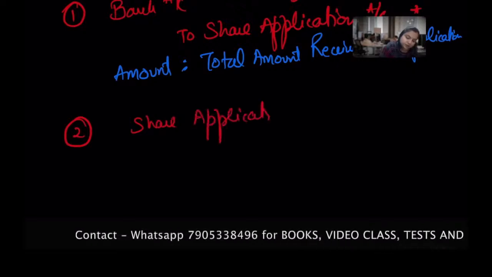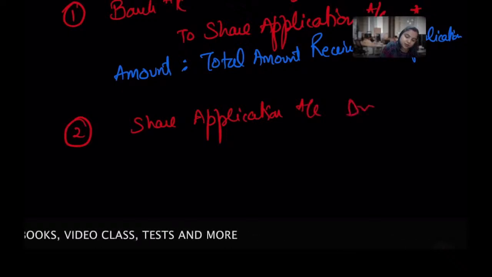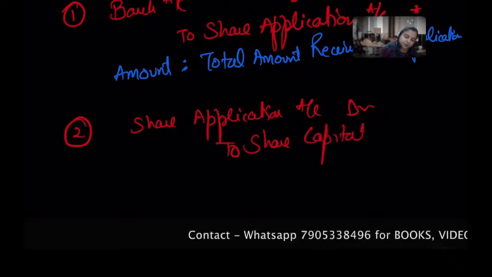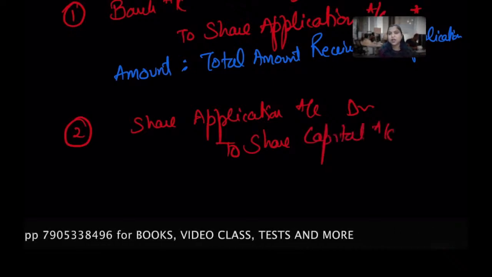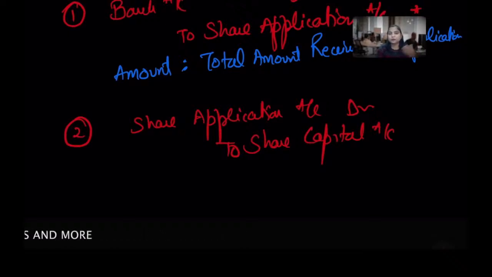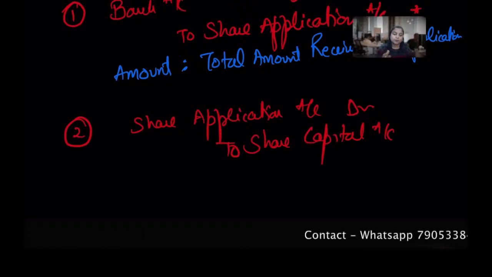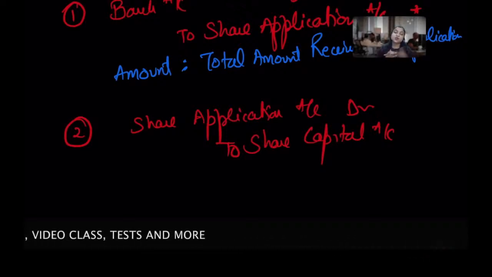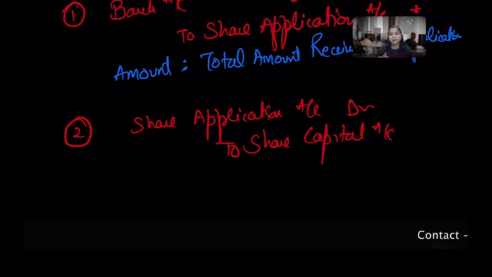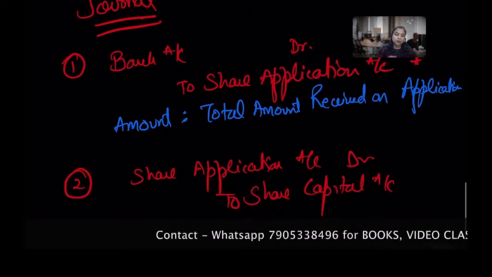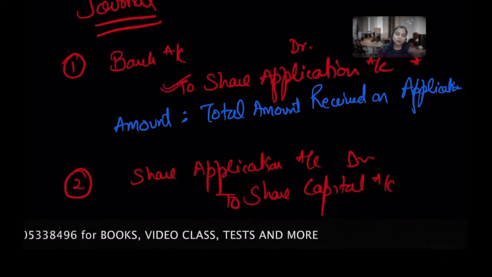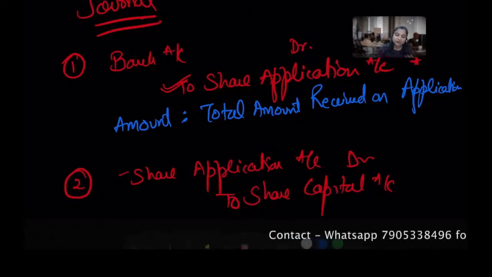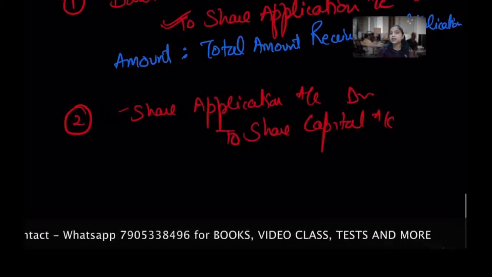So share application account debit to share capital account. Hope you are satisfied with this entry. With the amount of application, whatever the amount is, we'll mention there. You can make a narration: being the application money on allotted shares transferred to share capital. It is a transfer of your money to the share capital account. Do not memorize. Don't think, okay, this was his credit, now make it debit and cancel, cross, we get bank account. Don't do that. Understand the transaction, because I know you can understand the transaction.